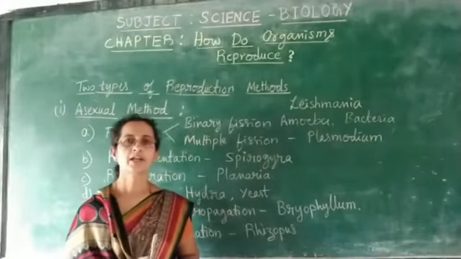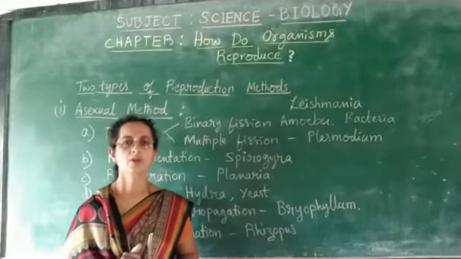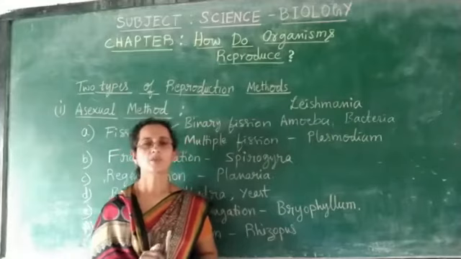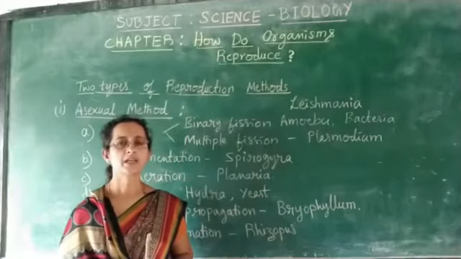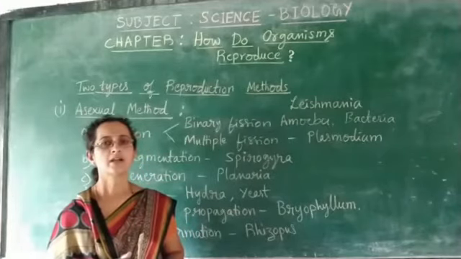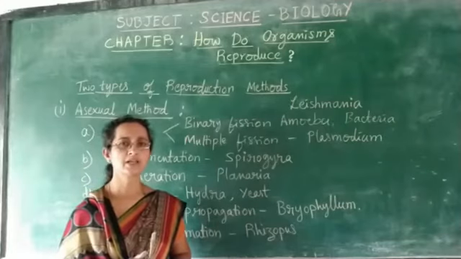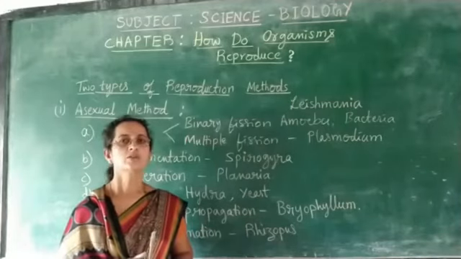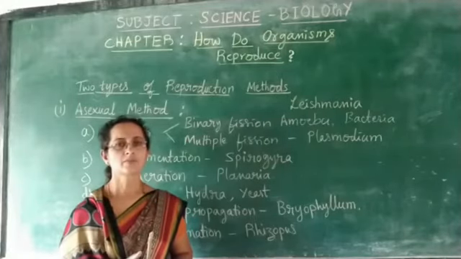We learnt about the introductory part of the lesson, how do organisms reproduce. In this part, we learnt about the types of cell division, the method of DNA replication, and the importance of DNA replication, where we learnt about the variations taking place during DNA replication, which lead to new characters in the organisms, which has a link with evolution.